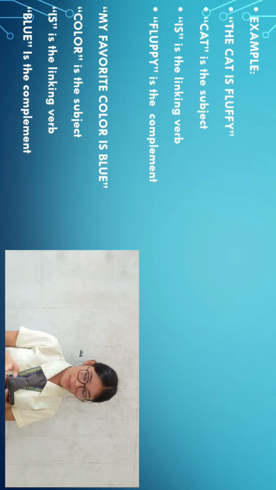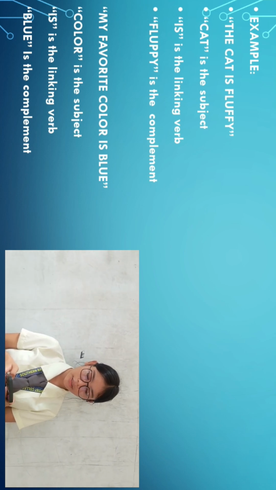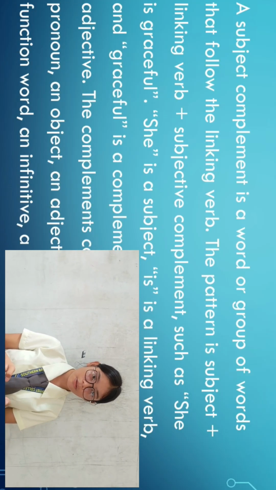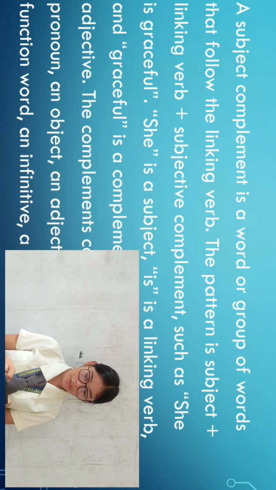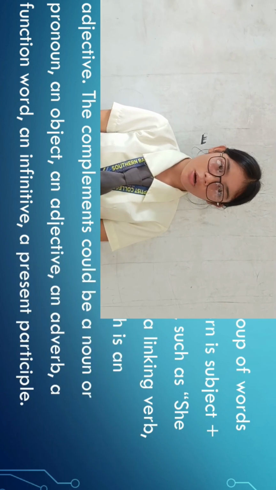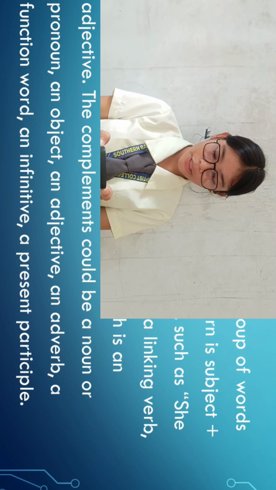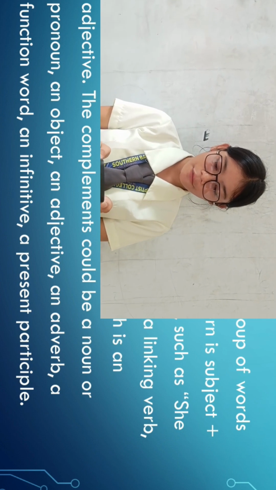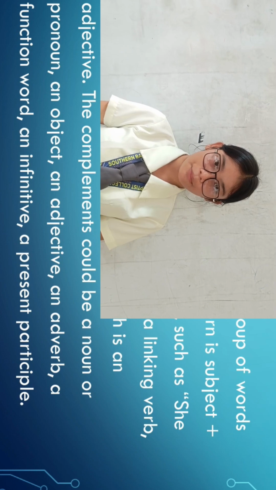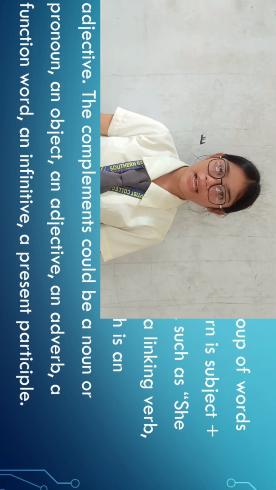Now, subject complements are not just adjectives. They can be nouns, pronouns, phrases, or even clauses. The complements could be a noun or pronoun, an object, an adjective, an adverb, a prepositional phrase, an infinitive, and a present participle. So these are the examples.